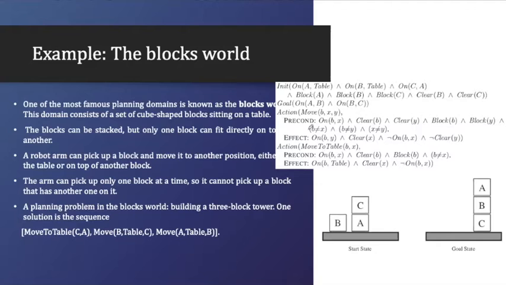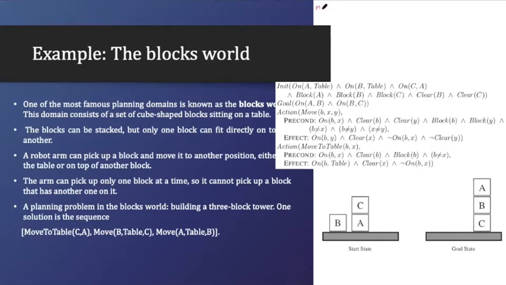We have to move. We have two actions. One action is move, another action is move to table. Now what is move? Move says that if we have a block B which is already on X, then it will go to Y. To understand this, I am writing here how it is defined.